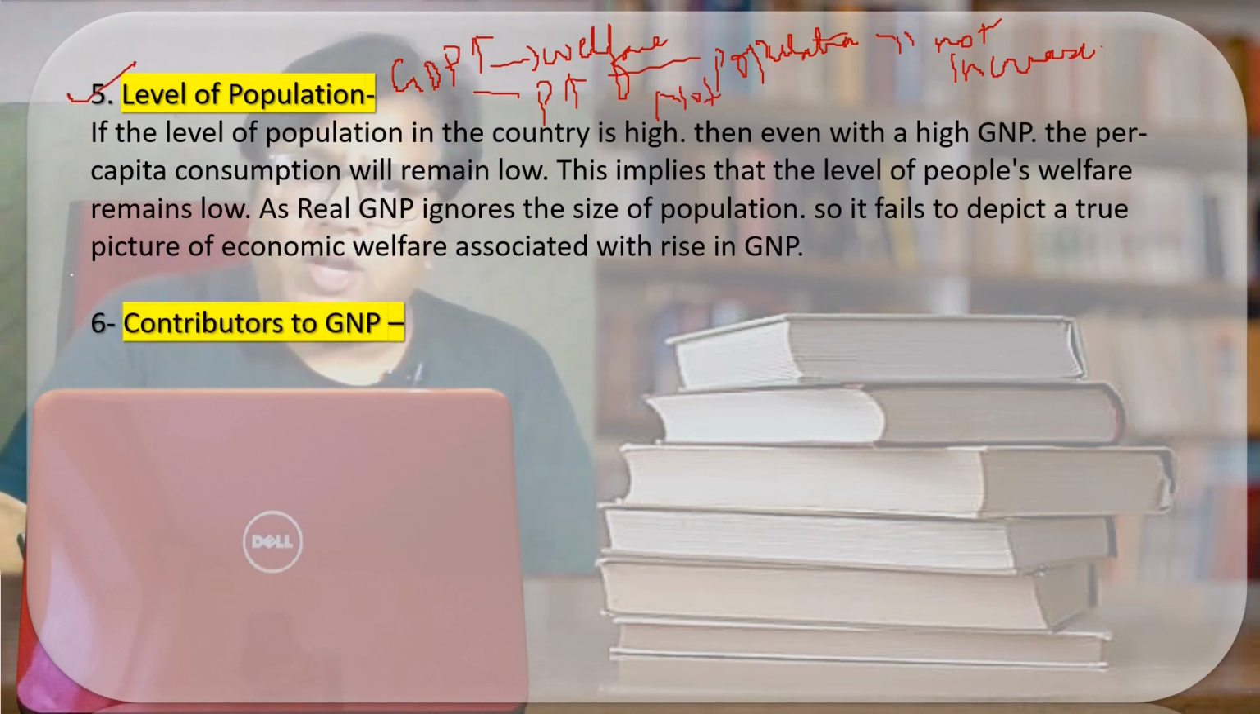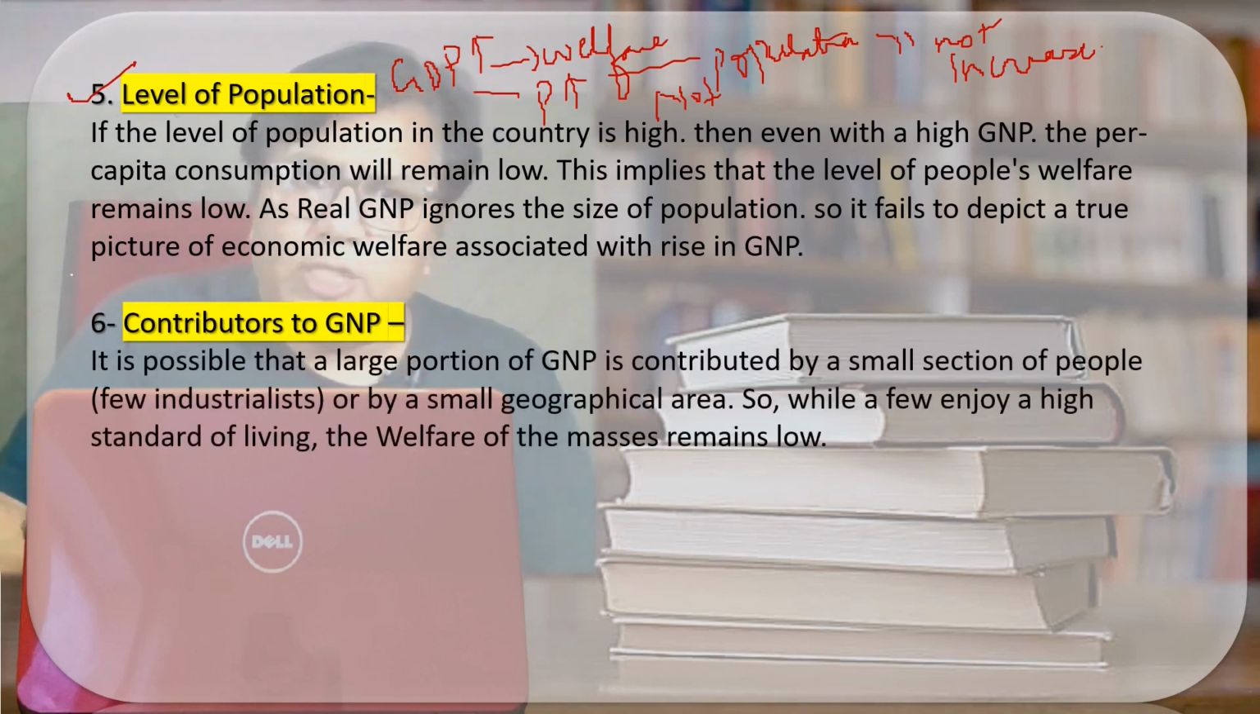Next point is contribution to the GDP. It is possible that the large part of the GDP is contributed by a small section of the people. In our country, what is happening? Only a few industrialists are contributing to the GDP, or a small geographical area is contributing to the GDP, but the large geographical area or larger section of the population is not contributing anything to the GDP. Because of which, the welfare of the masses remains low. Then the welfare as a whole cannot be attained. I hope the point is clear.